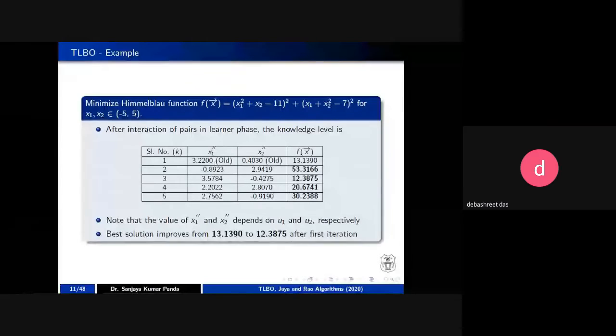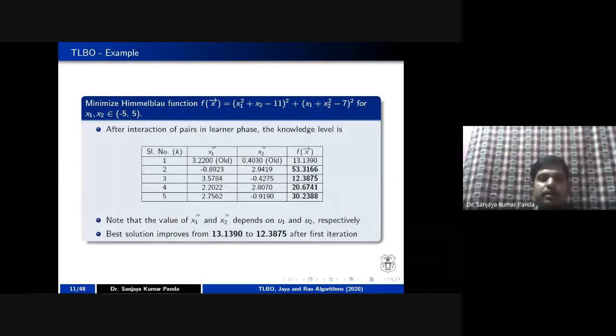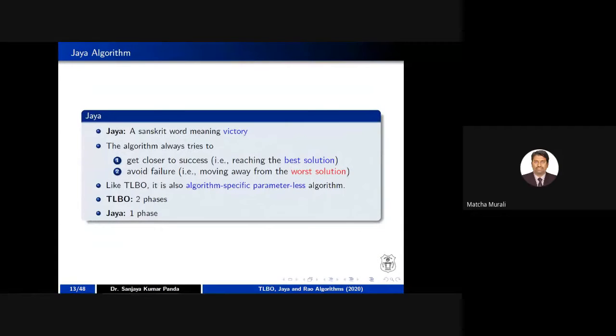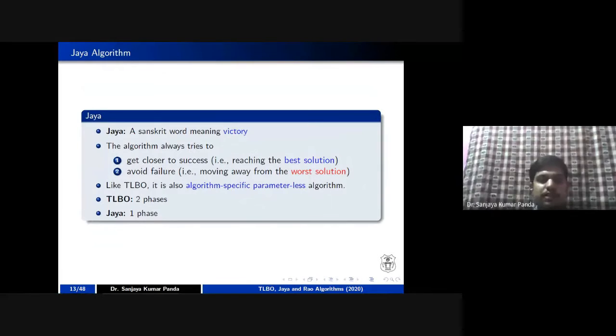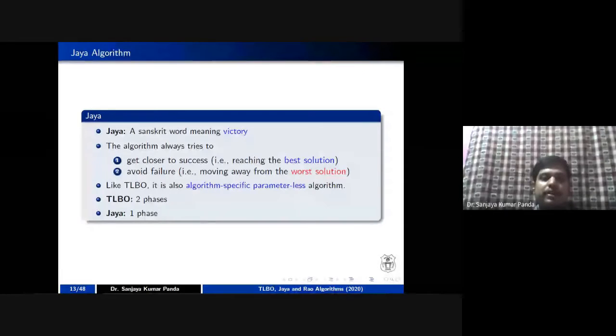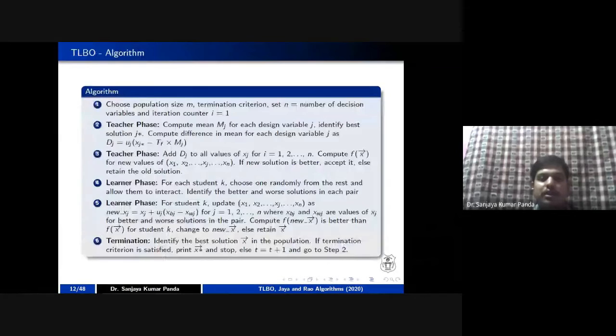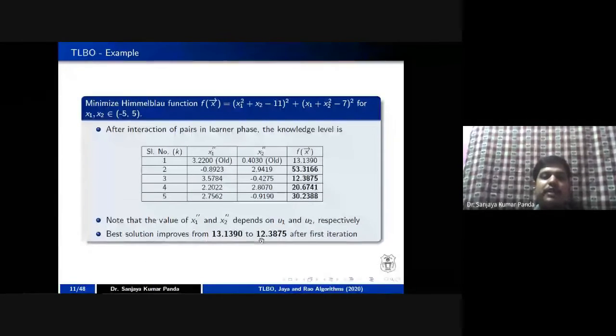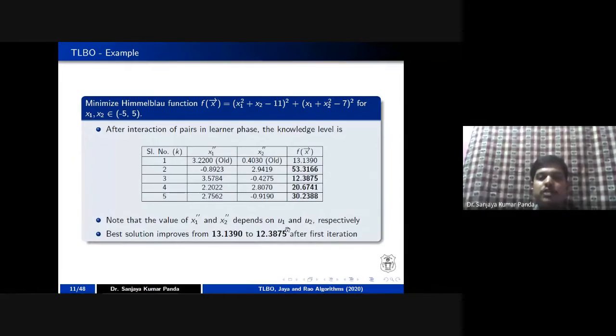Thank you, sir. Any other question about TLBO? Otherwise, we'll go for the Jaya algorithm. Sir, what is the termination criterion in this algorithm? You can take a predefined number of iterations, or you can stop if the value falls below a particular limit, which is very difficult to find, or if in two successive iterations the value is not improving, then you stop. Such termination criteria you can use here.